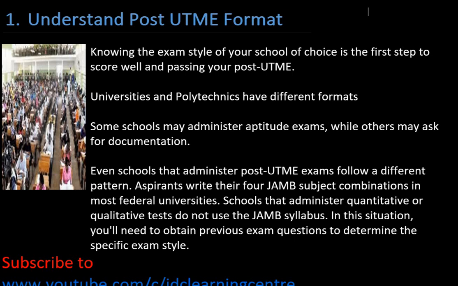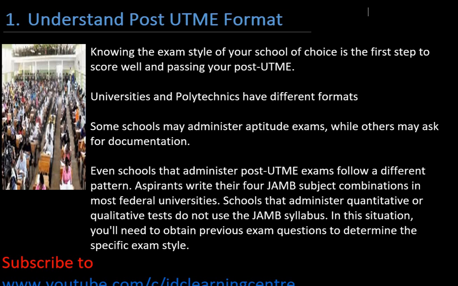For some schools, candidates write their 4 JAMB subject combinations. That means those 4 subjects you wrote in your JAMB, you are going to write for your Post-UTME as well. This happens in most federal universities like FUTO, UNN, and so on.